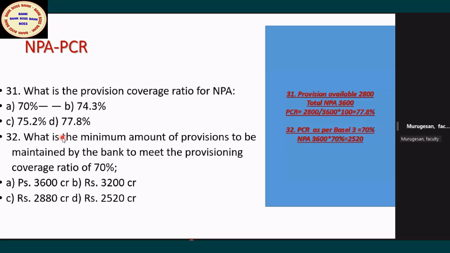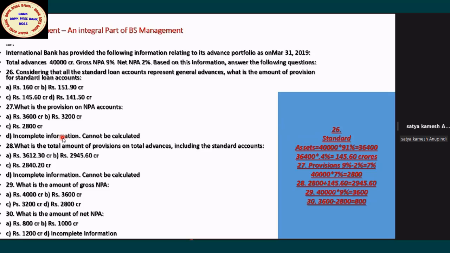Net NPA, 9 minus 9. What is 9 minus 7? Where is it coming from? Provisions, sir. Provisions is the net, 9 minus 2. We need to find out the provision, because net NPA is 2%, madam, and gross NPA is 9%. So the provisions are 7%, the difference between gross NPA and net NPA. So provision alone is 2,800. This is how you have to do it.